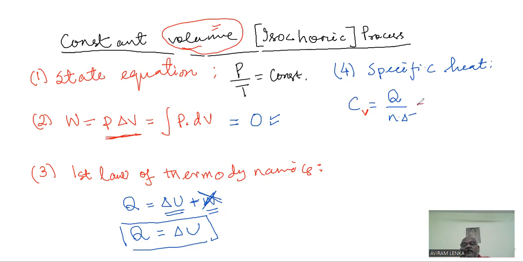But as you can see, once we know you are in a constant volume process, we know Q equal to delta U. If I am replacing Q by delta U, then CV can be written as delta U by N del T. And now cross multiplying it, what do we get?